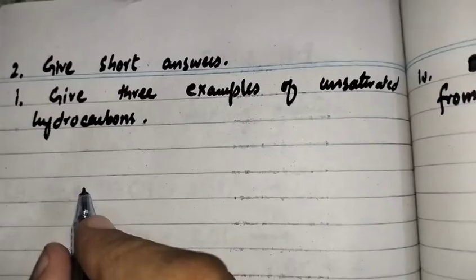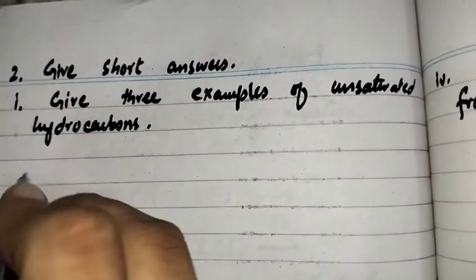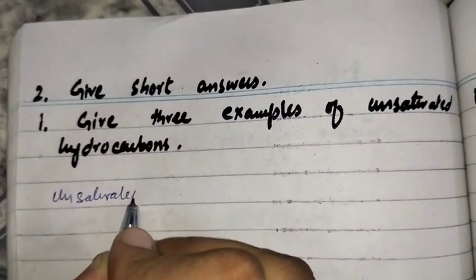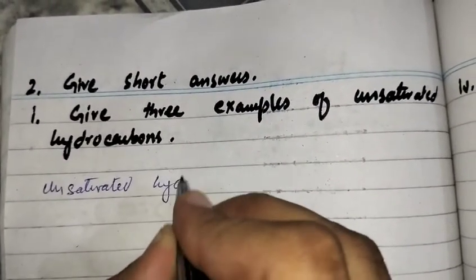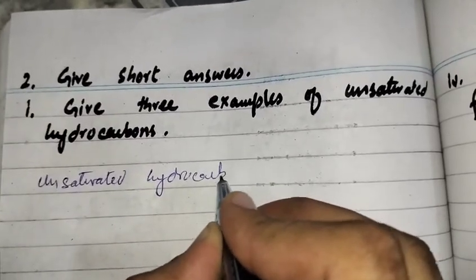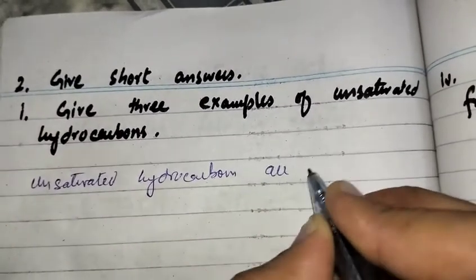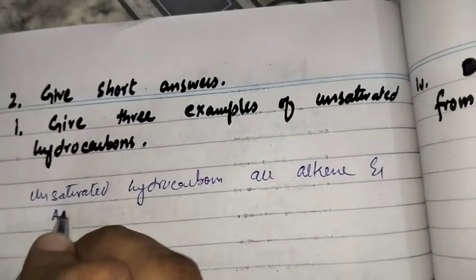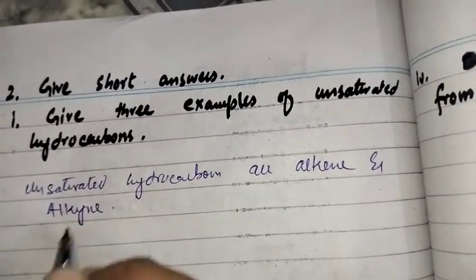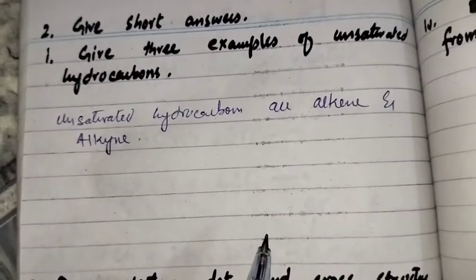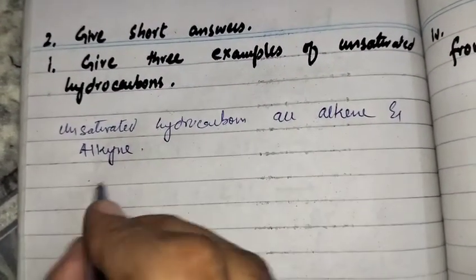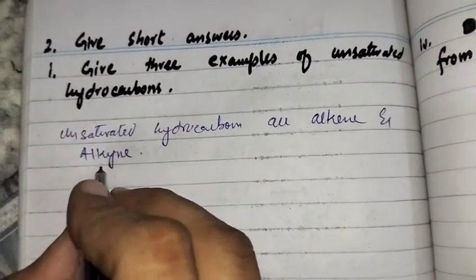Give 3 examples of unsaturated hydrocarbons. Unsaturated hydrocarbons are alkene and alkyne. All the members of alkene and alkyne are unsaturated hydrocarbons. So we have to give 3 examples. Some of the examples are